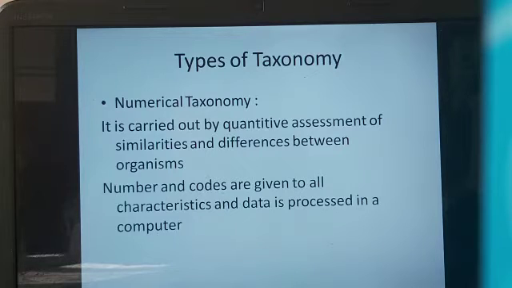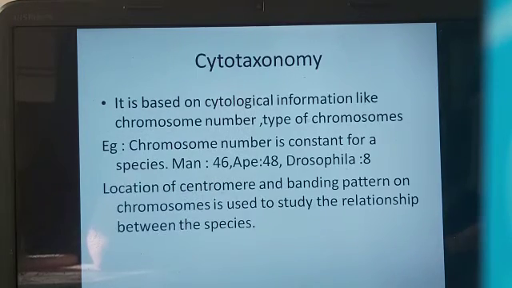Earlier this used to be done manually, but now we have different computer softwares in which you feed the data and get the result. Numbers and codes are given to all the characteristics and the data is processed in a computer. You arrive at a number, and that number helps you in classification of the organism. That kind of classification system is called numerical taxonomy.